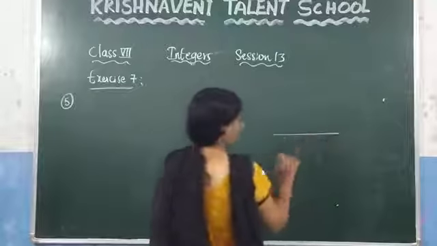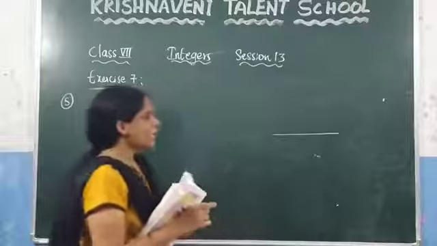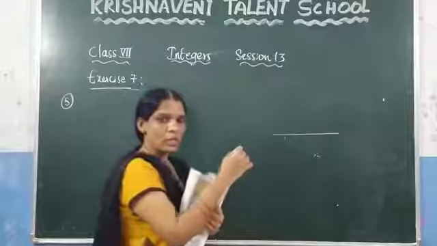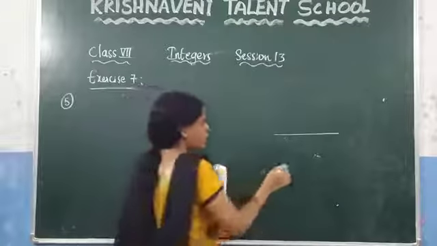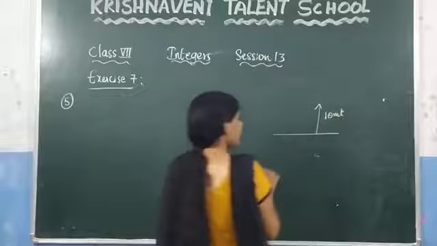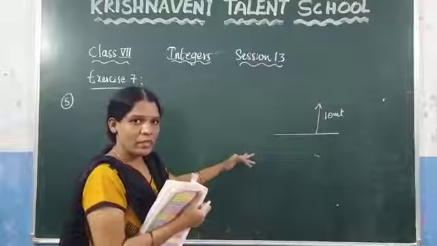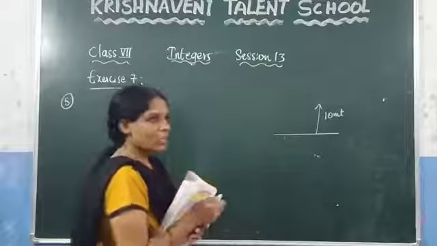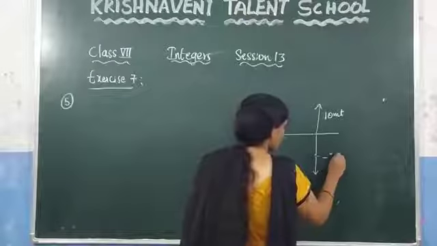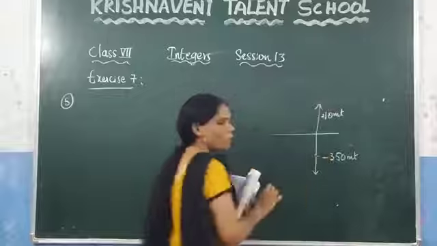Let us consider this is the ground level. And the elevator is nothing but the lift. The elevator has to travel 10 meters above the ground level. Above means you have to take plus 10. So here it is 10 meters above. Now they are asking that the elevator has to reach 350 meters below the ground level. Below the ground level means you need to consider minus 350. Below means you have to consider the minus symbol. Above means you have to consider the plus symbol.